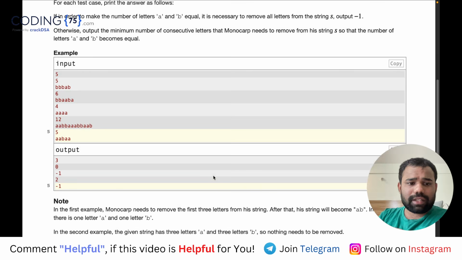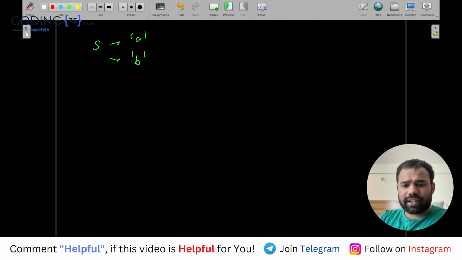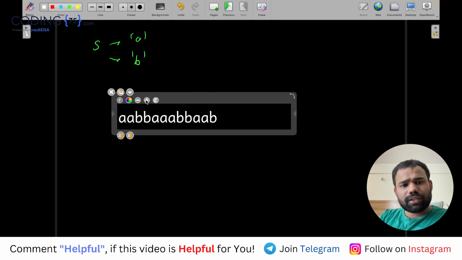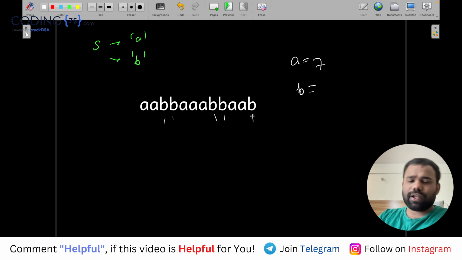Let me take an example. Let's say this is the string. In this string the number of A's is 1, 2, 3, 4, 5, 6, 7, so 7, and the number of B's is 1, 2, 3, 4, 5, so 5. So the number of A's is 2 more than the number of B's.